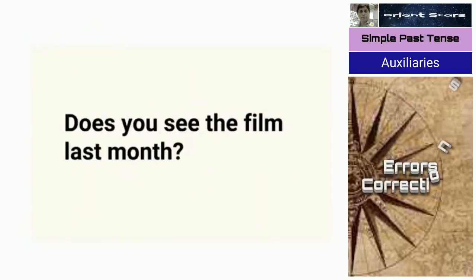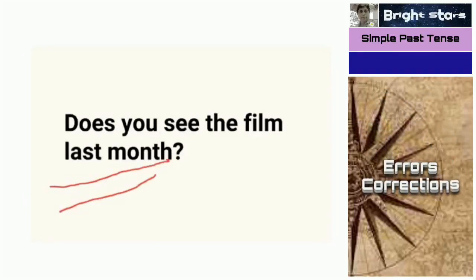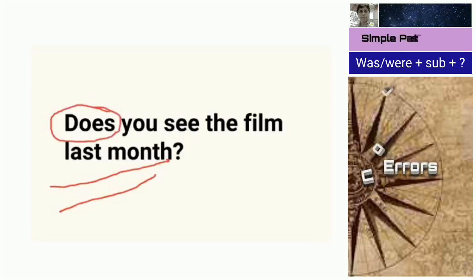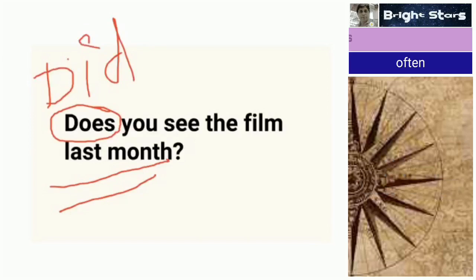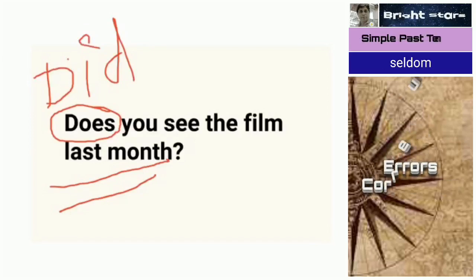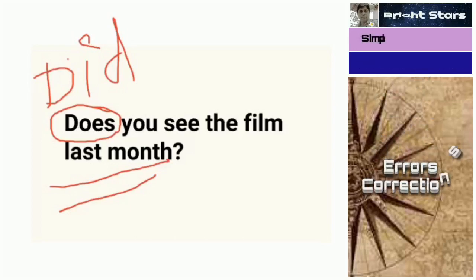Next one, does you see the film last month? Last month is there, so it is simple past tense. Does is present tense, so we have to use the past tense did. Did you see the film last month? Definite time is indicated here, so instead of does we have to use did. Actually for you we use do. Here does is given, a double error, so instead of do or does we use did.